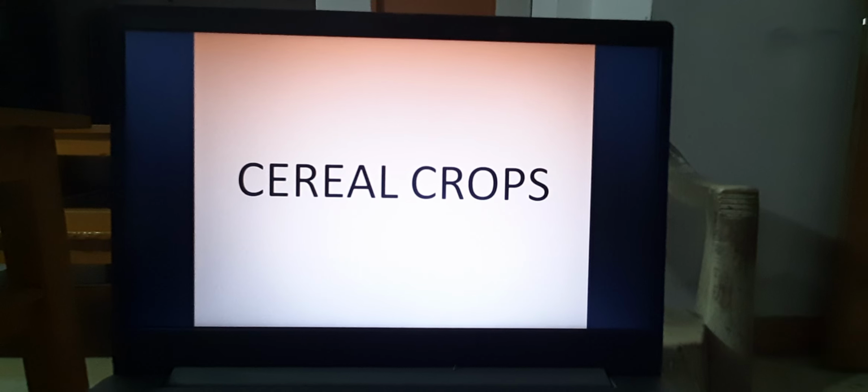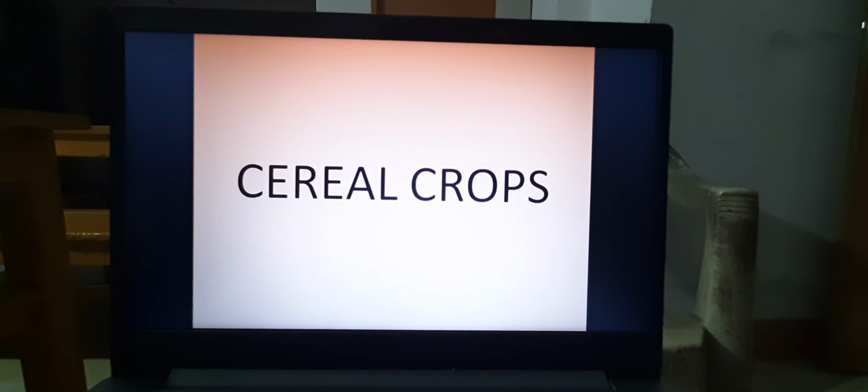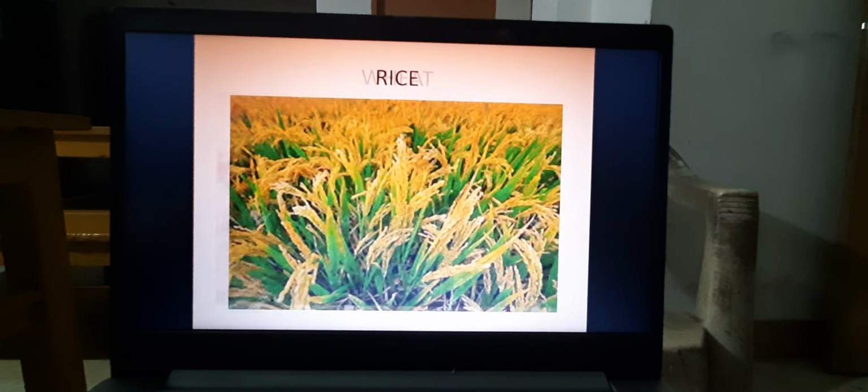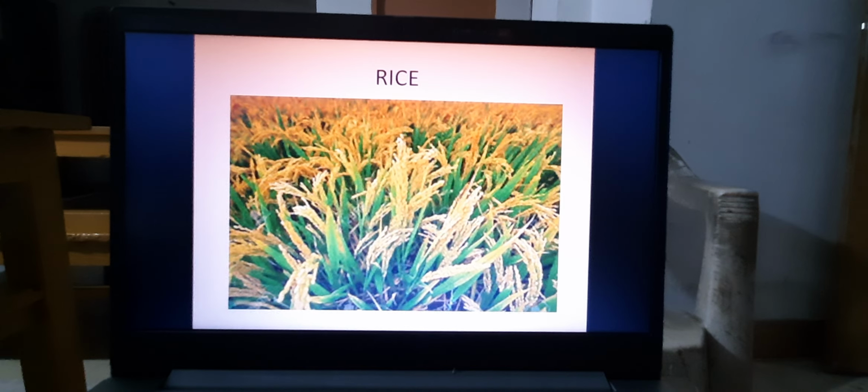Now I am showing about the cereal crops. Cereals means which gives us maximum energy. Cereals possess carbohydrate. Like wheat, which gives us flour, we are making roti, chapati, and atta, maida, that is from wheat. Then rice is the staple food for North Indian people and Northeastern people. Rice is major production in Punjab and in other states, Bihar, and some amount in West Bengal and Assam.